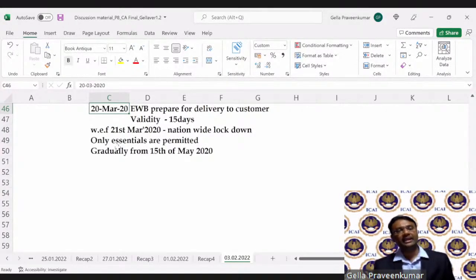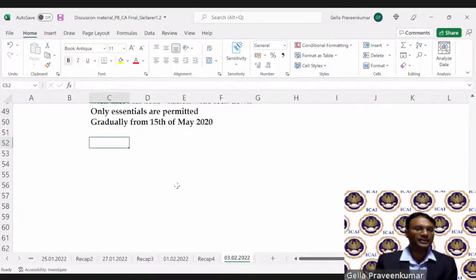Till 15th May, the truck which was having material was there at a particular point without any movement. Reason? The government has declared a nationwide lockdown. For me, it is very difficult to move the truck. So what they have done, they have invoked the provisions of section 168A and said that, look, I'm going to give you an extension for various activities. So in the process of doing this particular extension, government felt, let me not give you benefit in relation to certain provisions such as